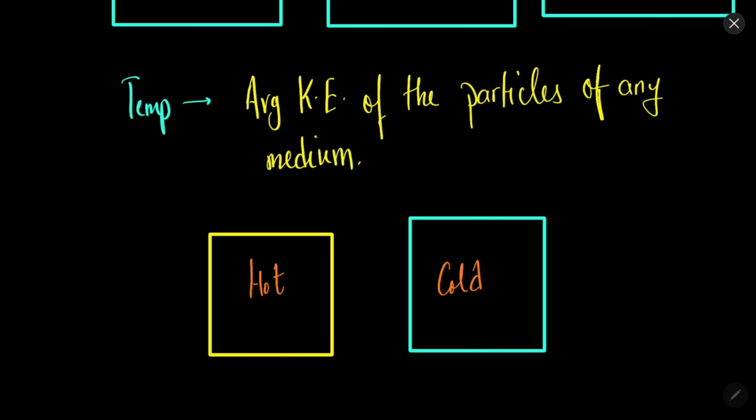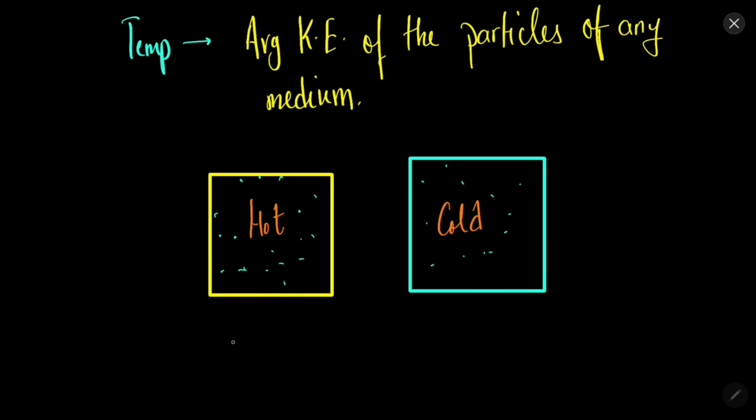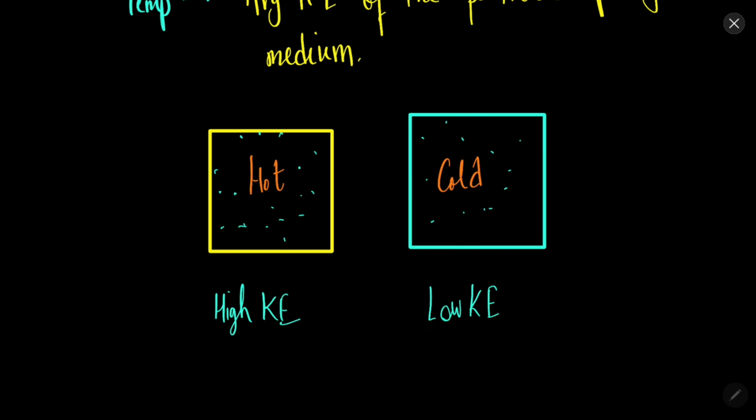It means that the particles in the cold object are moving on an average with less kinetic energy, and the particles of the hot object are moving on an average with more kinetic energy. So here kinetic energy is high, here the kinetic energy is low. This is the concept of temperature.